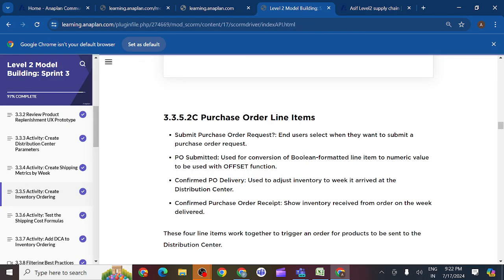And after completing this formula for confirm PO delivery, we have confirm purchase order receipt. Show inventory received from the order on the week of delivery. So what happened? If you have the confirm PO delivery as 1, then what does it mean? You should deliver the product. So what products should it deliver? Whatever product you have given the order for.